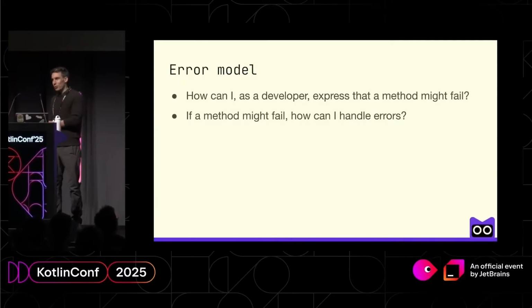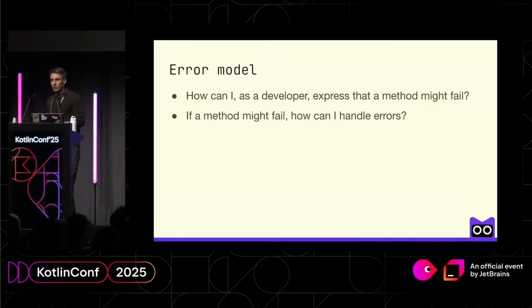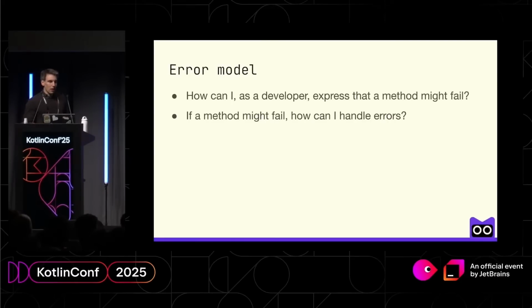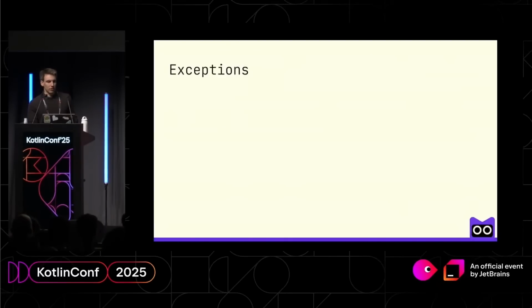I find these two questions among the most important ones, the ones that can help us focus on this topic. The first one is: how can I, as a developer, express that a method might fail? And if a method might fail, how can I handle errors? If we think about these questions, especially if you've been programming on the JVM platform, like in Kotlin or Java, then probably one of the first answers that comes to your mind is, well, it's exceptions.